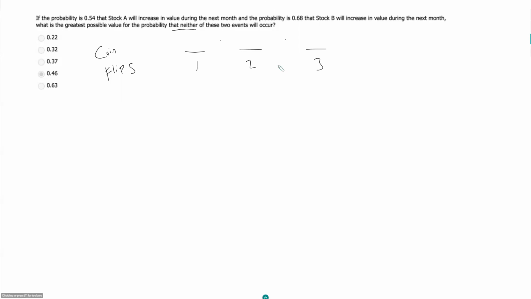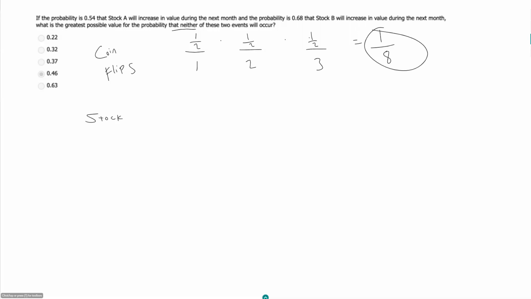So when you have independent events, if they were to ask you something like, what is the probability of getting heads on all 3 coin flips, that should just be 1/2 times 1/2 times 1/2, which is 1/8. Now, say you have a scenario such as something like stocks.